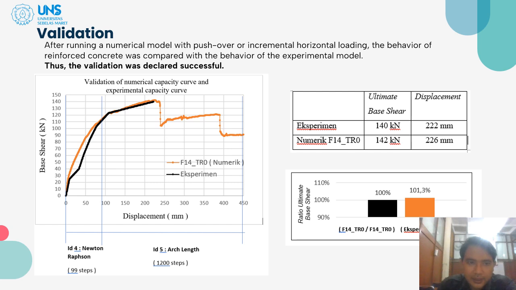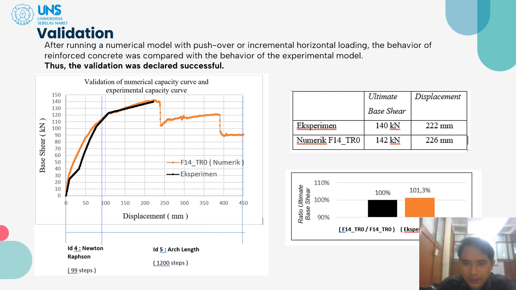Now this is the validation. After running a numerical model with pushover or incremental horizontal loading, the behavior of reinforced concrete was compared with the behavior of the experimental model. So the validation was declared successful. As we can see on the left picture, the capacity curve from the numerical model, which is F14TR0, is the same as the capacity curve of the experimental model. The alignment is the same.